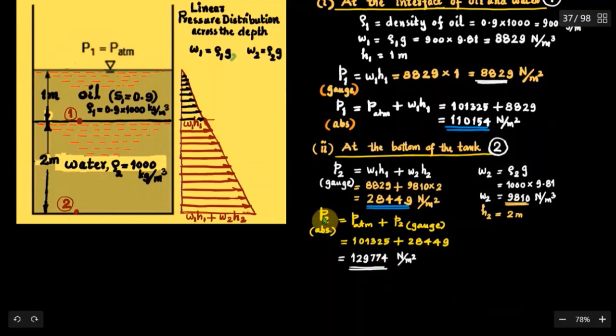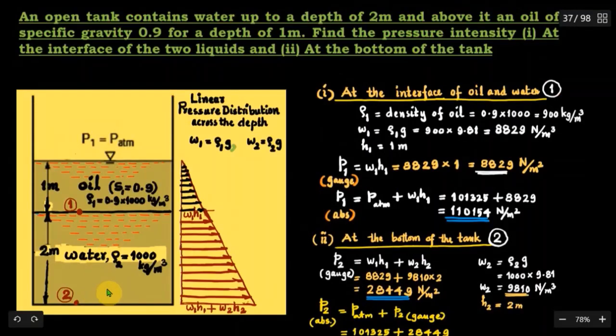Now the absolute pressure at the bottom of the tank, P2 absolute, is equal to PATM plus P2 gauge. So gauge pressure P2 is 28,449 plus atmospheric pressure 1,01,325. So that will give you 1,29,774 Newton per meter square or Pascal. That is the absolute pressure at the bottom of the tank.